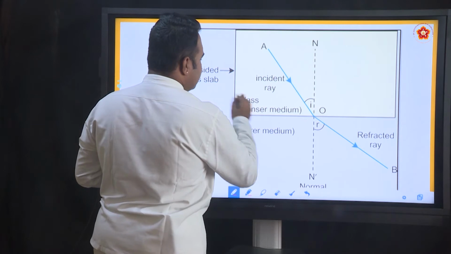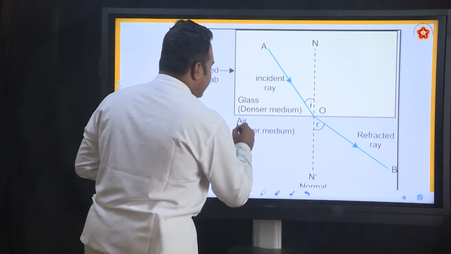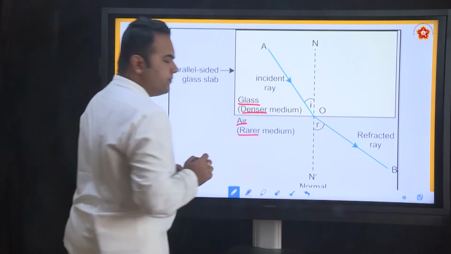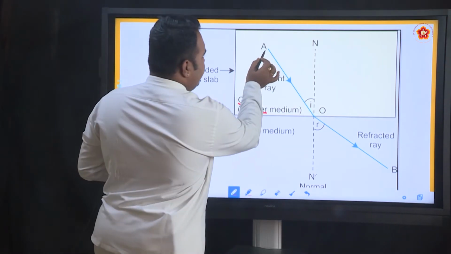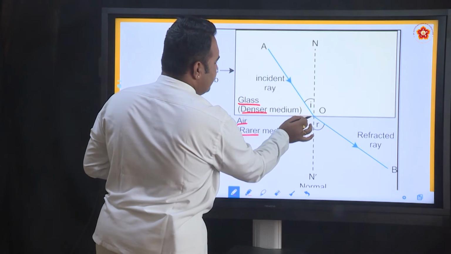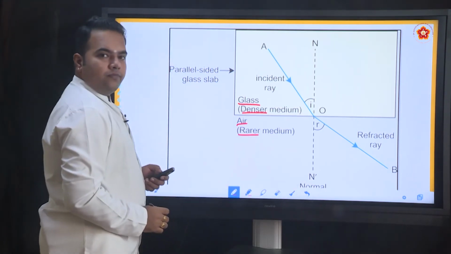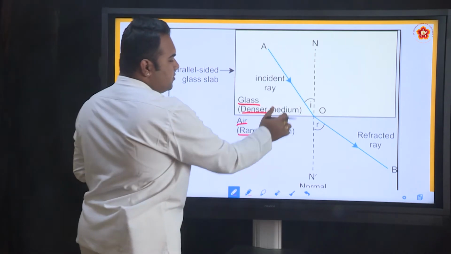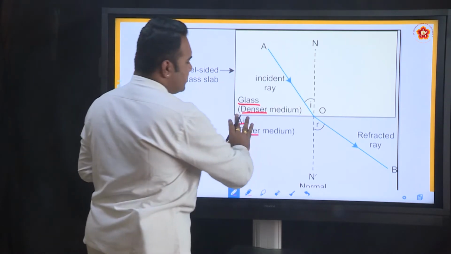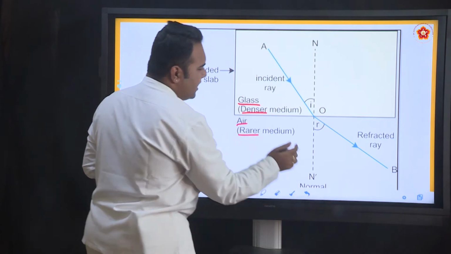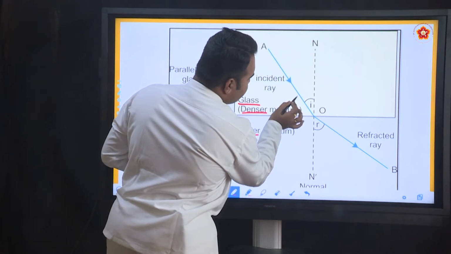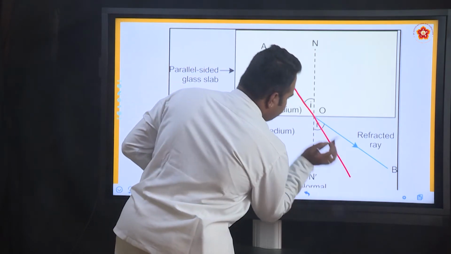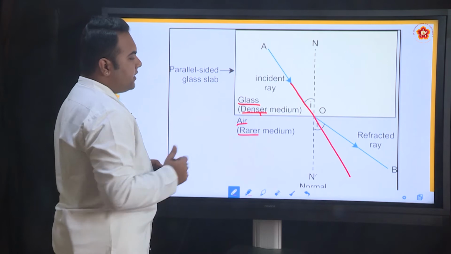This is air, this is glass. Obviously, air is a rarer medium, glass will be a denser medium. Now, look at this. The light ray is incident from a denser medium into a rarer medium. The light ray follows a straight line path. Suppose there is no change of medium here. Suppose the light ray is continuing in glass, it should have gone off in the same straight way. The light ray is coming like this and it should have followed the same straight path without any deviation.